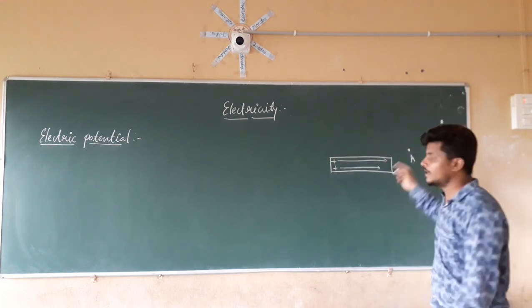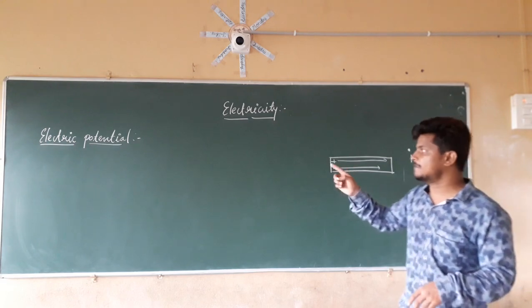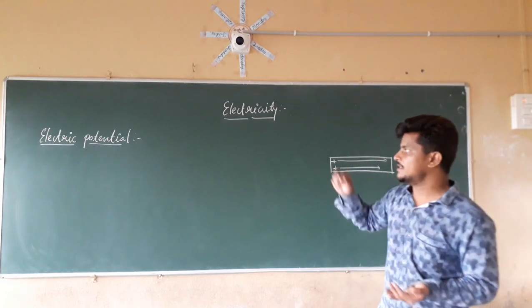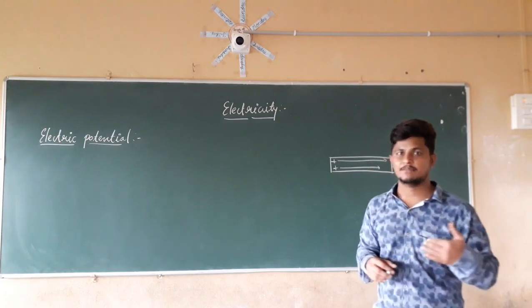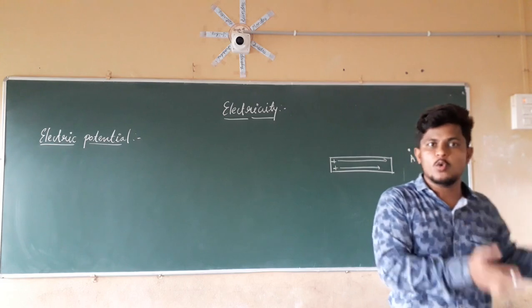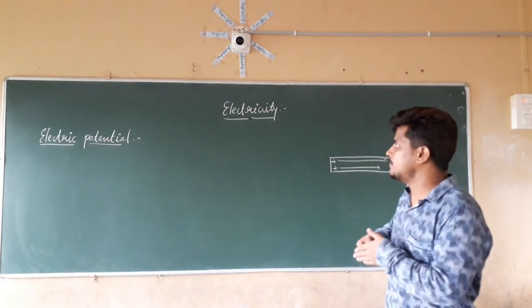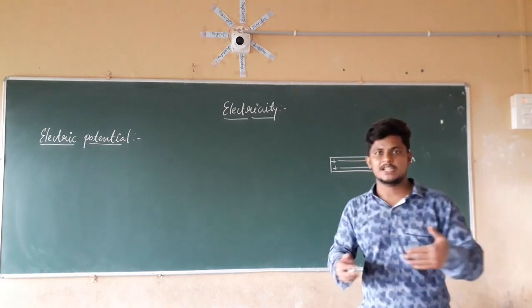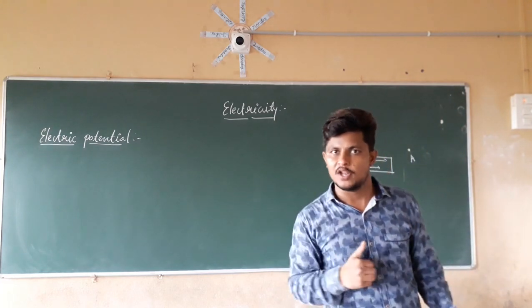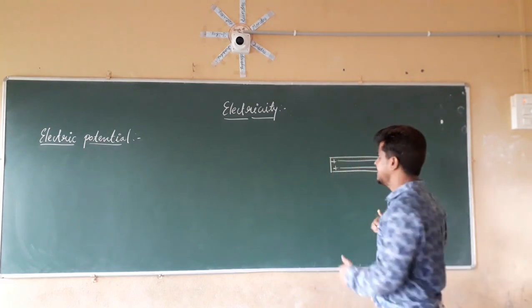That work is nothing but the electric potential. In the name itself it suggests that potential is nothing but the capability. What is the capability? How much work they are going to do. So the work done in moving the electricity is the electric potential. So we can define the electric potential.